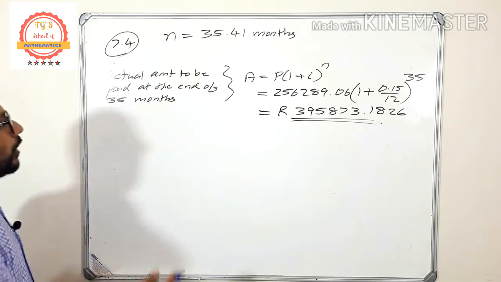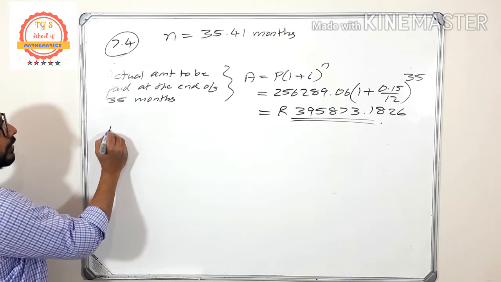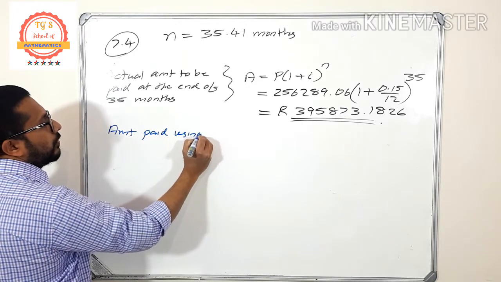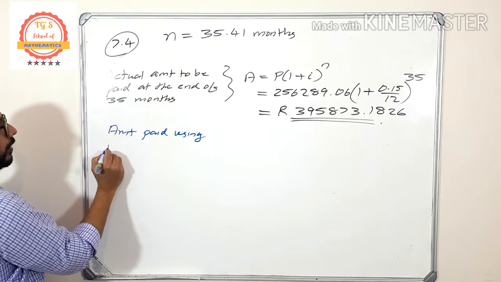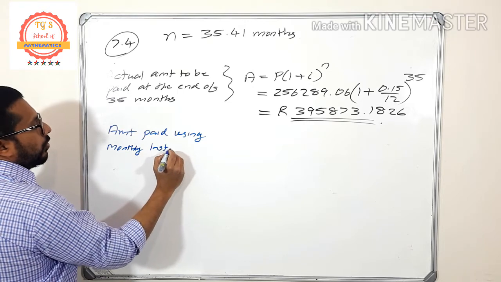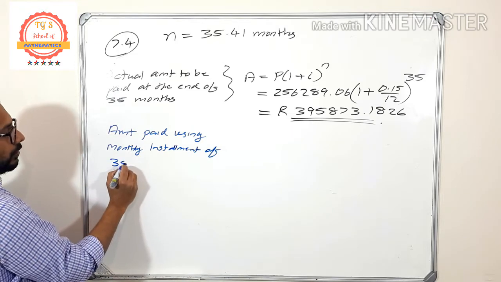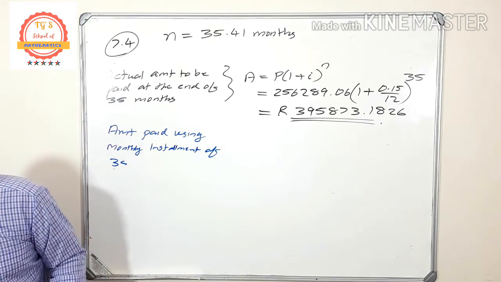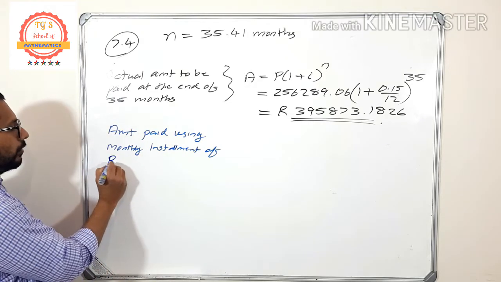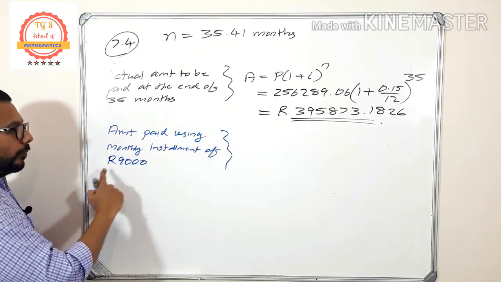So after 35 months, the amount paid using a monthly installment of 9,000 rand.